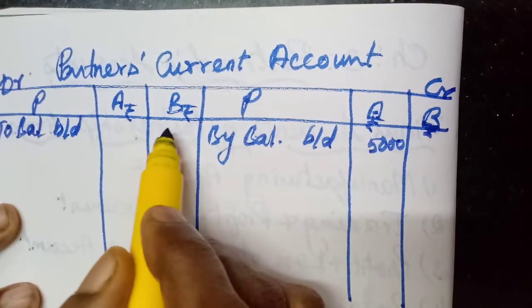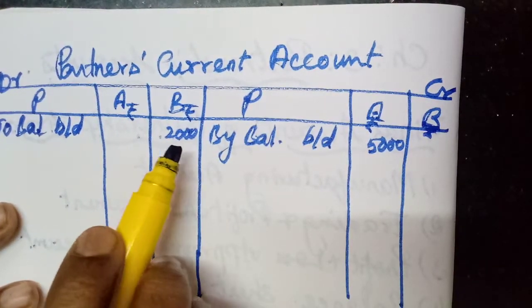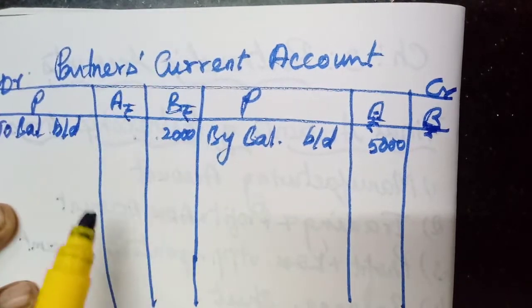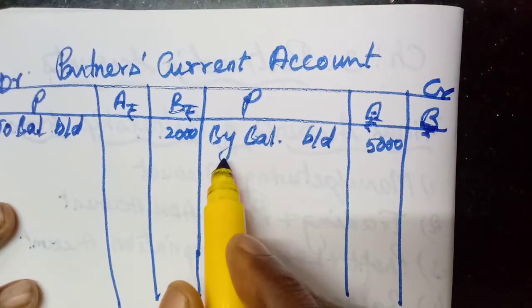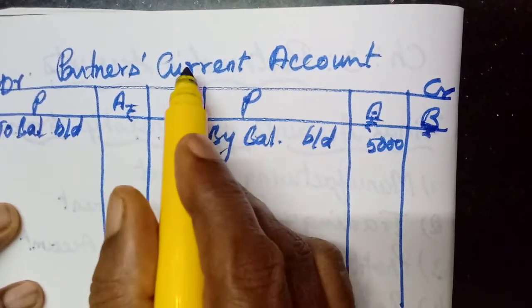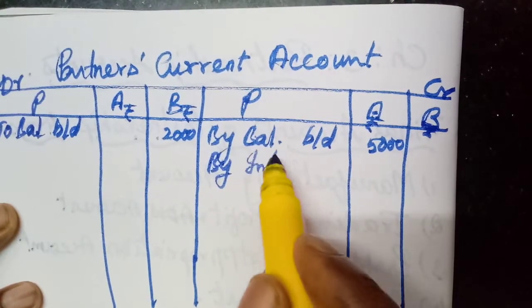For B, credit balance 2,000. Then all the other adjustments we have to bring into this current account. Any interest on capital will be credited to this account. Interest on capital will increase his capital.